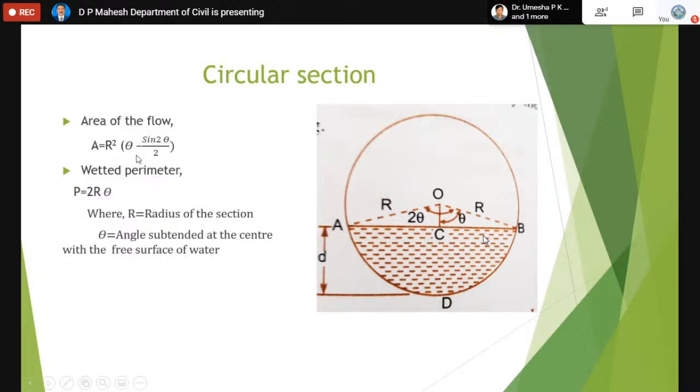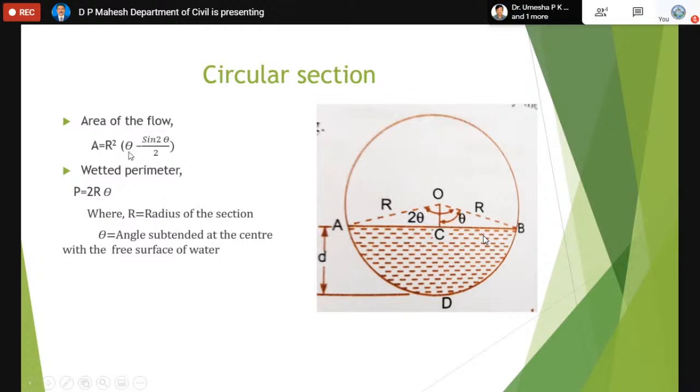To use this formula to calculate the area and the perimeter, you must know the angle at the center. Without knowing the angle at the center, you cannot calculate the area and the perimeter. Without area and perimeter, we cannot complete the whole problem.